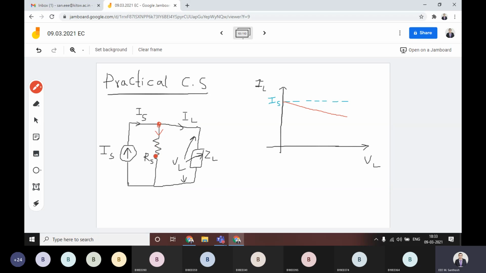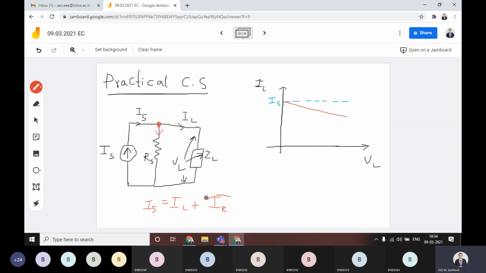If you write the equation for this kind of junction, then you know Kirchhoff's current law. According to that, IS is divided into two parts: IS is equal to IL plus IR, or suppose IR, let us suppose.